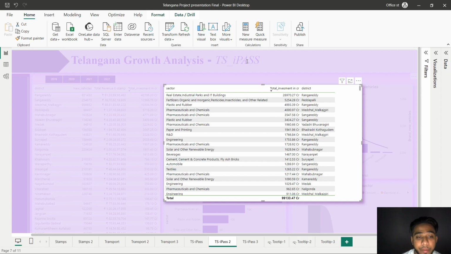Now, let's dive deeper. When we calculate the total investments in crore across separate districts, we get a completely different picture. Rangareddy emerges as the top investment hub, especially in the real estate sector. For the second one, we have fertilizers, in Peddapalli, which takes the lead, indicating a specialization in this industry. The third one is pharmaceuticals and chemicals in Medchal, which continues to be a stronghold in the pharmaceutical sector, reaffirming its position as a predominant player.